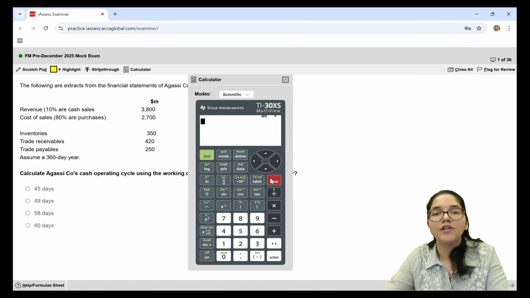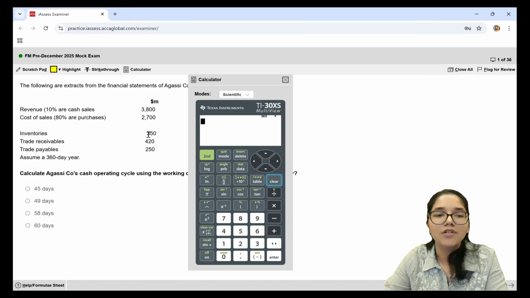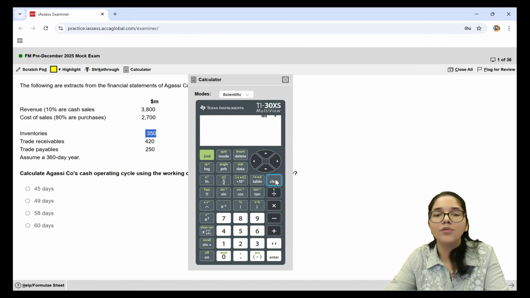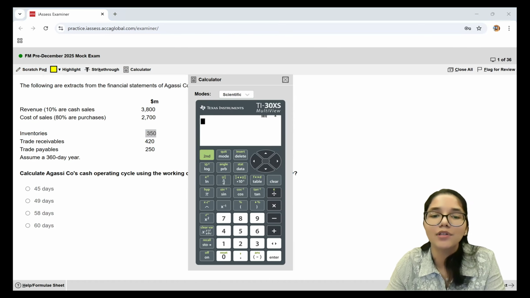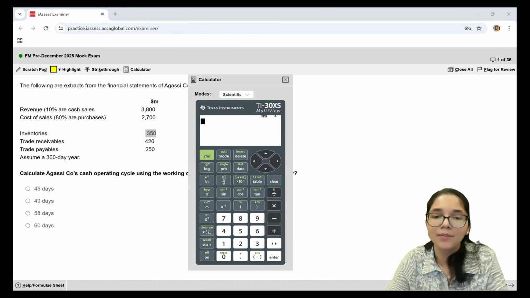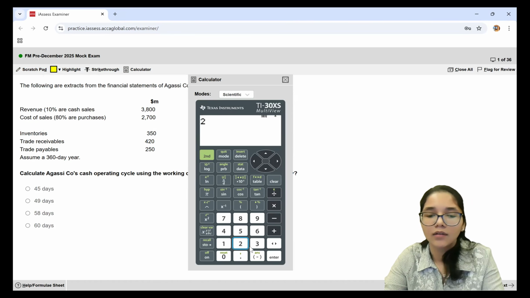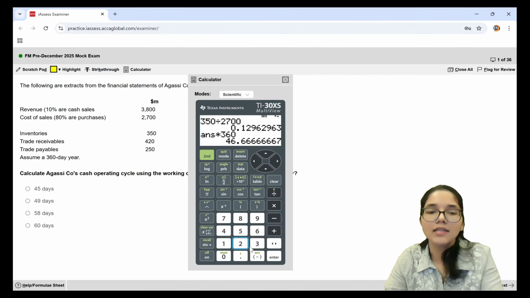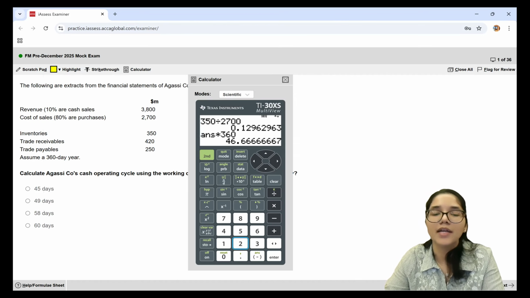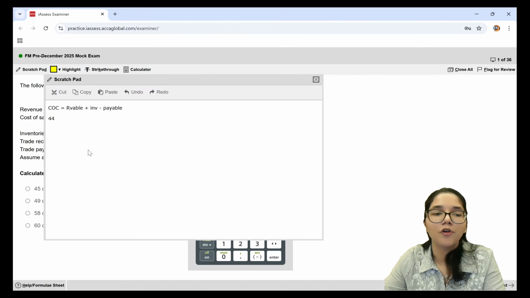Then I will move towards the inventory days calculation. Inventory's value is given to me as $350 million, and cost of sales is directly given to me. So I'll use the formula for inventory days: inventory value divided by the cost of sales that I've incurred, which is 2,700 million. So I'll take the inventories of 350 divided by 2,700 times 360. This will give me my answer in terms of the number of days. So roughly I can say that this is equal to 47 days.